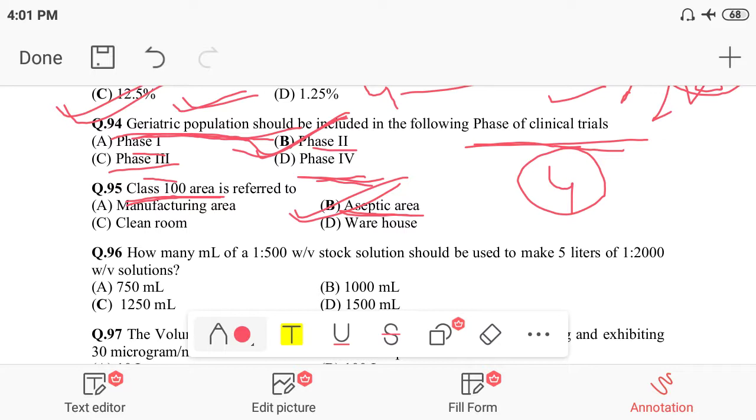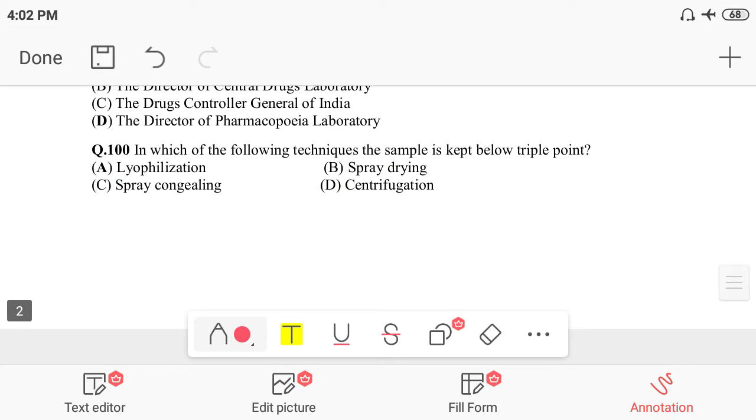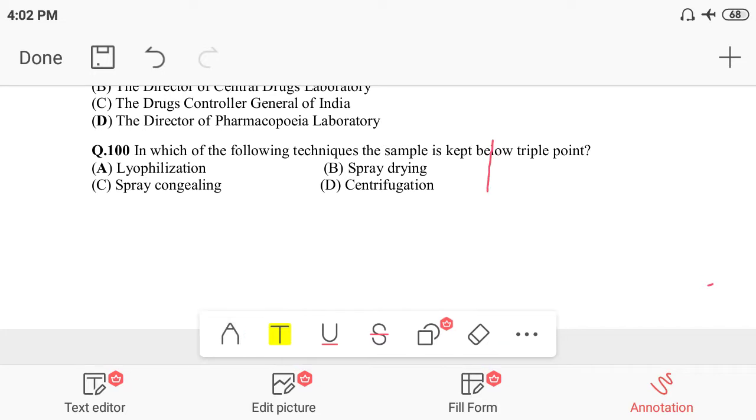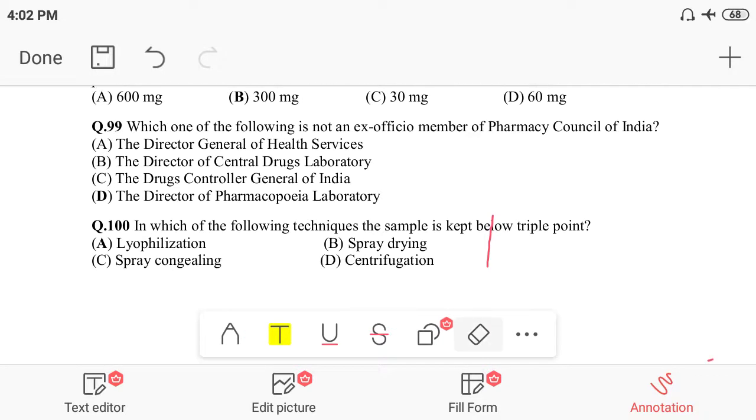We have to take the stock solution and dilute it 4 times.